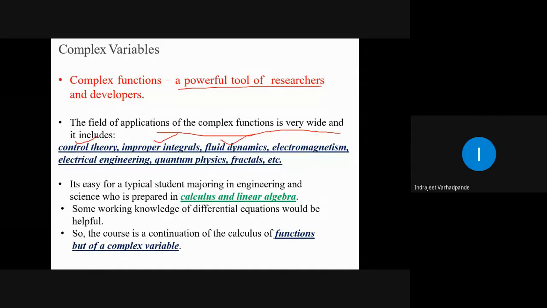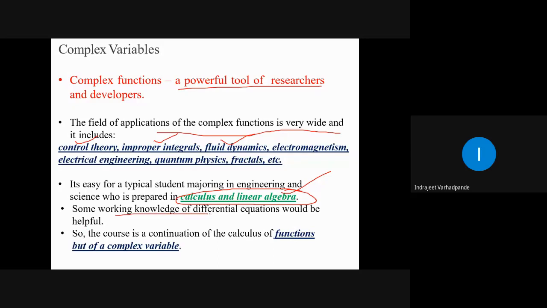It's easy for a typical student who is majoring or graduating in engineering and science, but preparation of calculus and linear algebra is required. Linear algebra means knowledge of matrices, which we have done as per the limitation of the syllabus. That portion comes under linear algebra. And calculus, as I have consistently been saying, requires derivatives and integration.